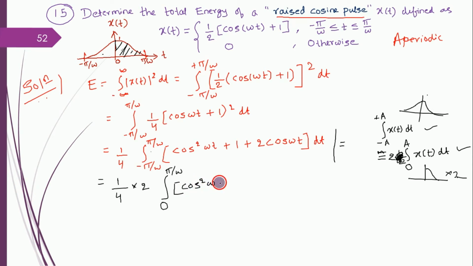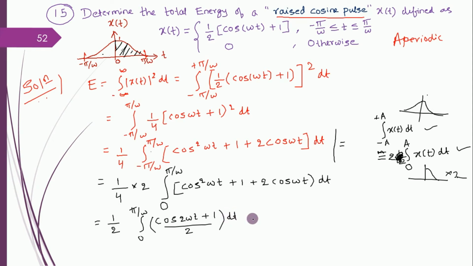I write the same thing: cos square omega t plus 1 plus 2 cos omega t dt. So this made my equation very simple. Now I apply the integration. So this becomes 1 by 2. Cos square omega t, directly I cannot apply the integration. So what do I have to do? Cos square theta is (cos 2 theta plus 1) divided by 2. In place of theta, I have omega t. So cos 2 omega t plus 1 divided by 2. Right? This is how you need to apply integration for this.